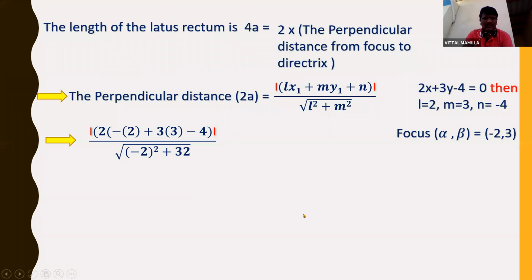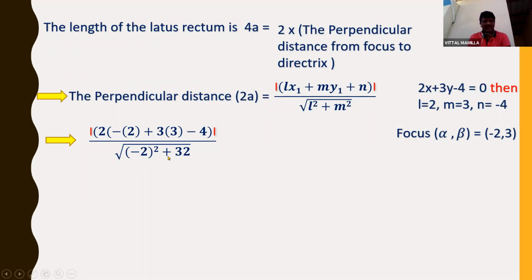Now this is 2 into minus 2 plus 3 into 3 minus 4. Just substituting, l value is 2, x1 is minus 2. So considering alpha comma beta as x1 and y1, x1 is minus 2 and y1 is 3. So substituting l value is 2 and x1 value is minus 2, plus m is 3 and y1 is 3, minus n is 4, by under root of l square, 2 square, sorry, this will be 2 square and this is 3 square.